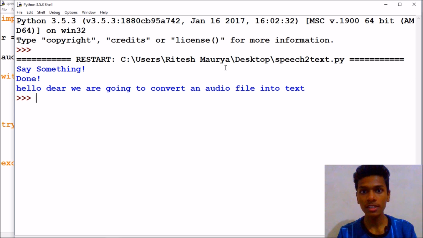And notice one thing, that if you give a larger audio file, then it will not work. It will give a bad gateway exception, because it takes smaller parts, like packets, of the audio file and then converts them into text. So notice one thing, give it a smaller audio file.